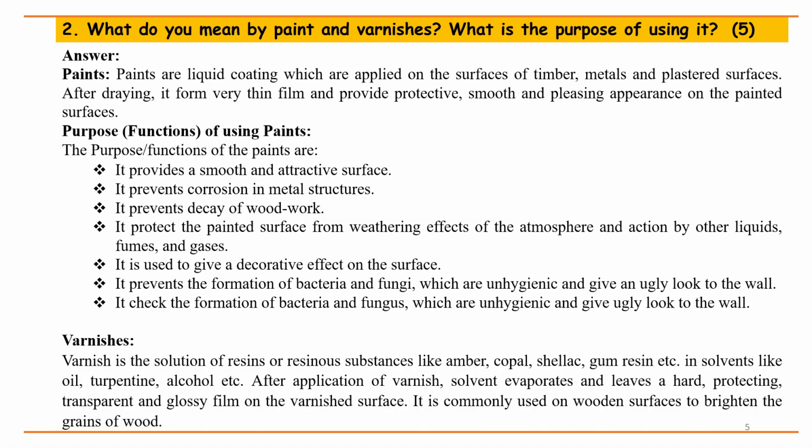Varnishes. Varnish is the solution of resins or resinous substances like amber, copal, shellac, gum resin, etc. in solvents like oil, turpentine, alcohol, etc. After application of varnish, solvent evaporates and leaves a hard, protecting, transparent and glossy film on the varnished surface. It is commonly used on wooden surfaces to brighten the grains of wood.